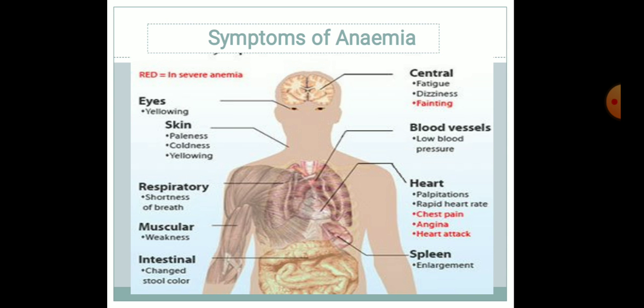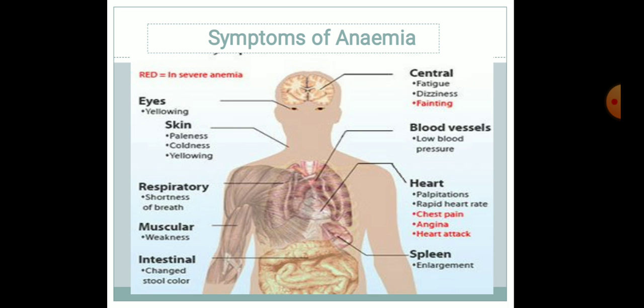Okay. Then here are the symptoms of anemia. On the eyes, yellow color of eyes, that is, the eyes show a yellowing color, and red in severe anemia. When severe anemia is there, the eyes show red in color. Then on the skin, paleness, coldness, yellowing skin.